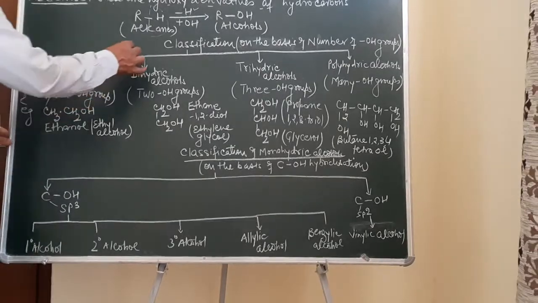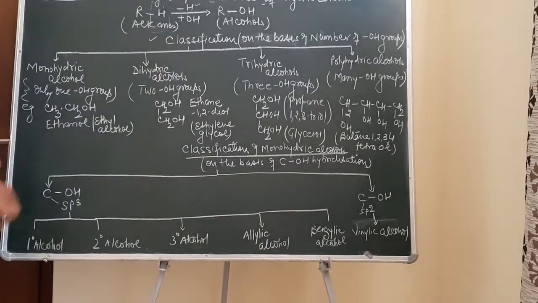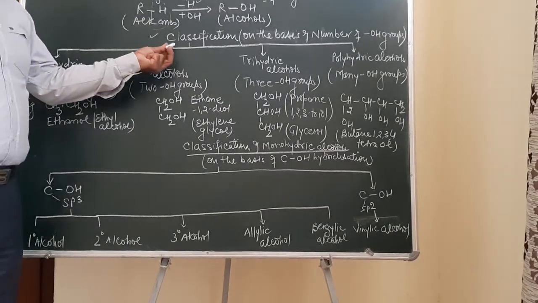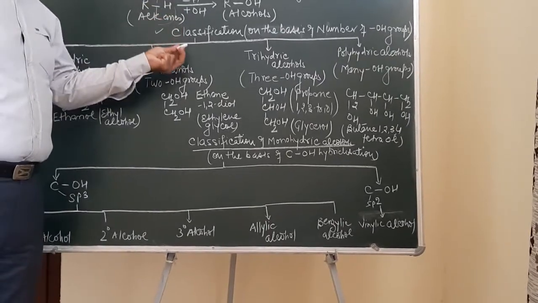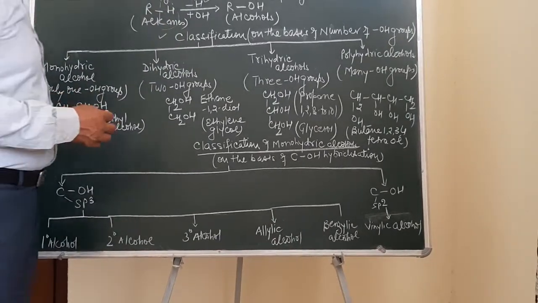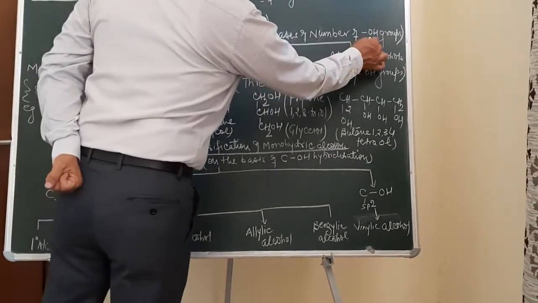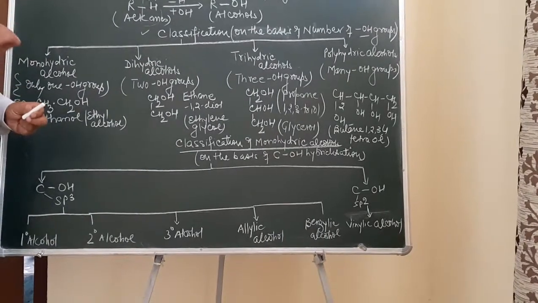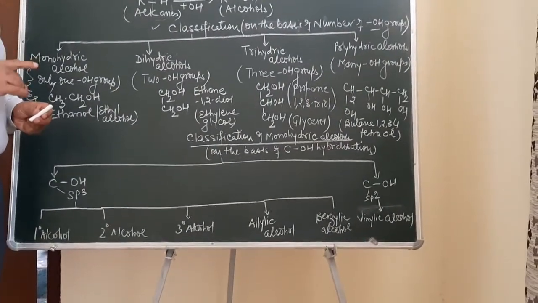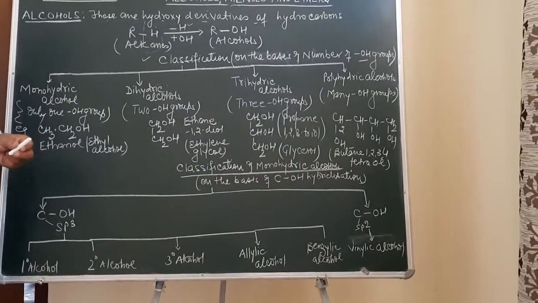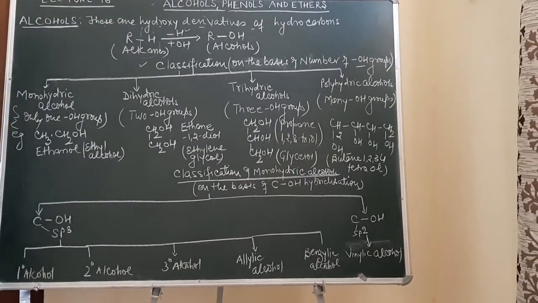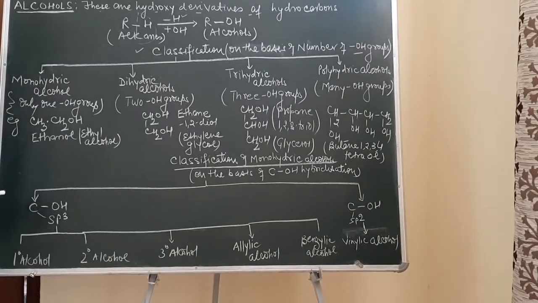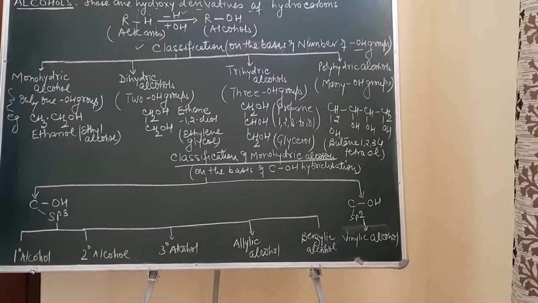Now, what types of alcohols are we supposed to study in this chapter? We are going to study the classification of alcohols. The first classification is on the basis of the number of OH groups. Remember haloalkanes? We studied monohalogen derivatives, dihalogen, trihalogen and polyhalogen derivatives. That was on the basis of the number of halogen atoms. Now, classification of alcohol on the basis of the number of hydroxyl groups.